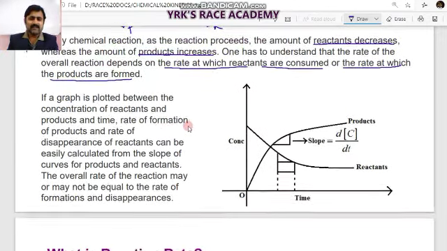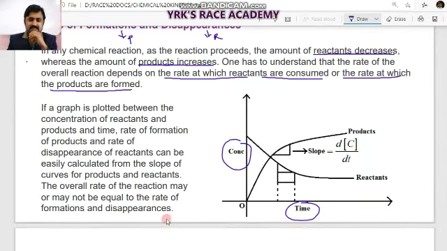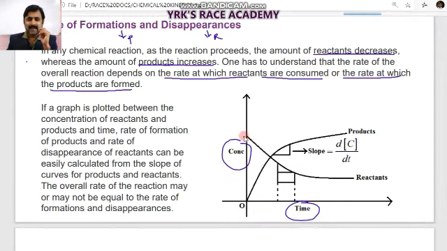If you see the graphical representation here, along the y-axis concentration is taken and along the x-axis time is taken. In the reactant case, reactants initially have high concentration, and the reactant concentration decreases with increasing time. While for products in the initial state, their concentration is zero, and it increases with time.